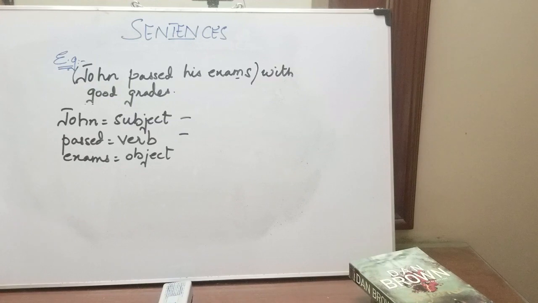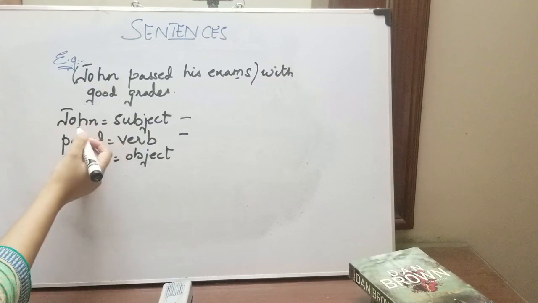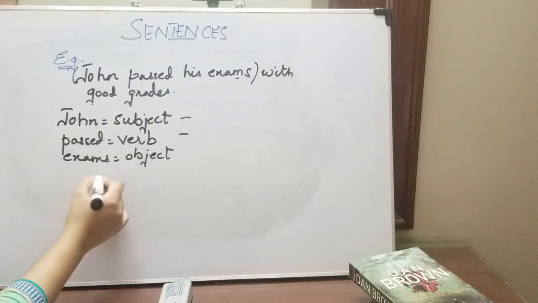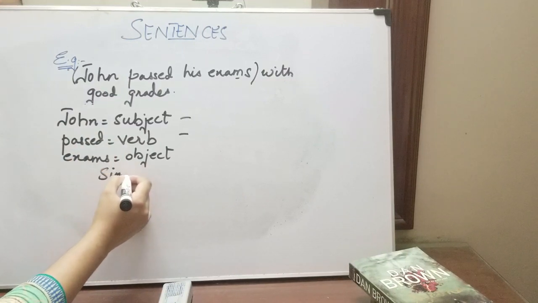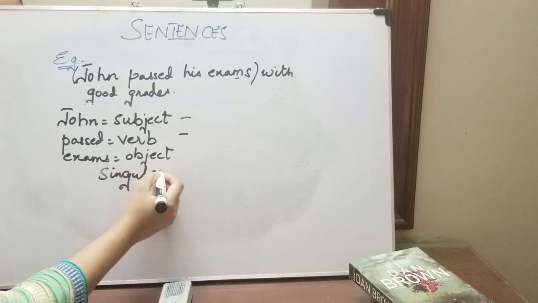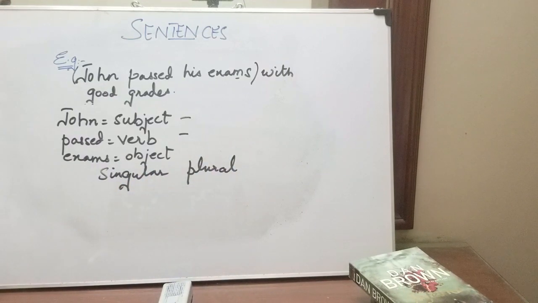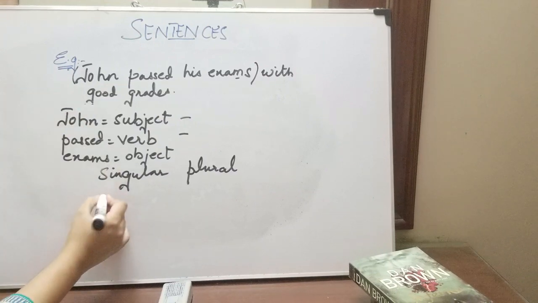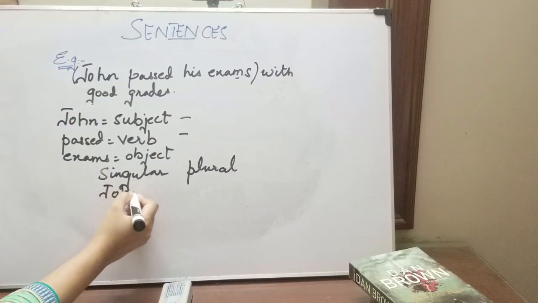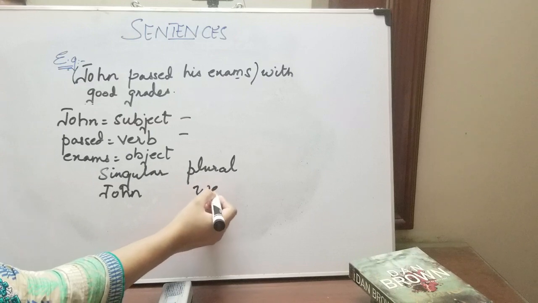Since the subject is the doer, it can be singular as well as plural. Before I head into the basic structure, singular and plural. John over here is singular, right? We will be plural.